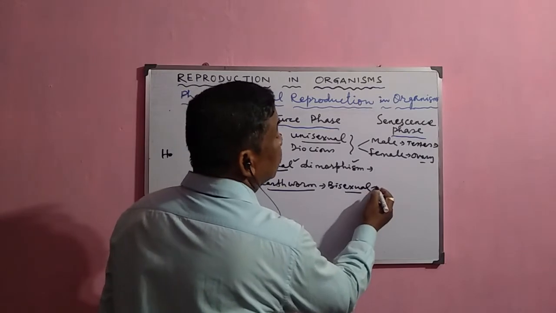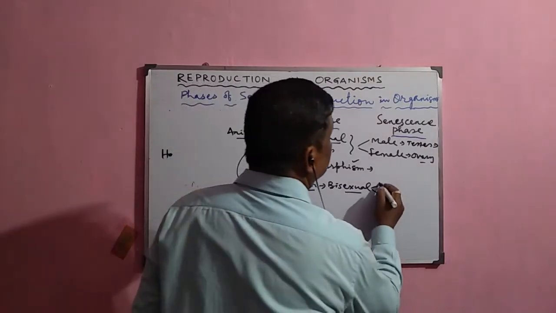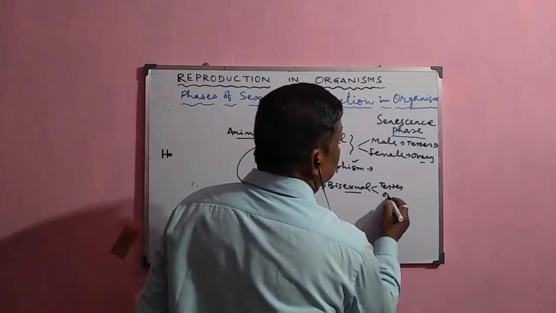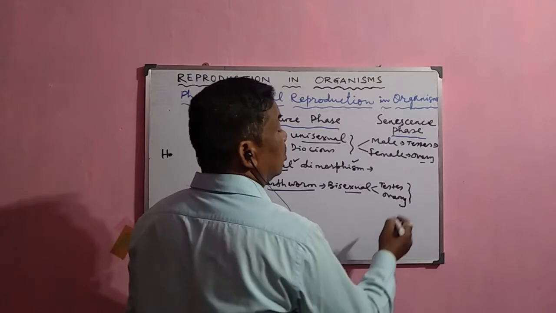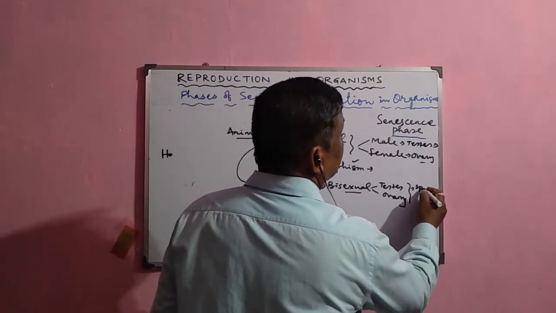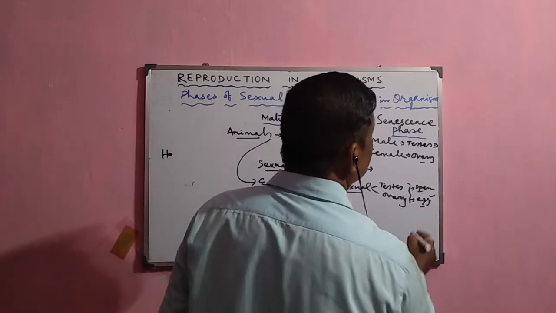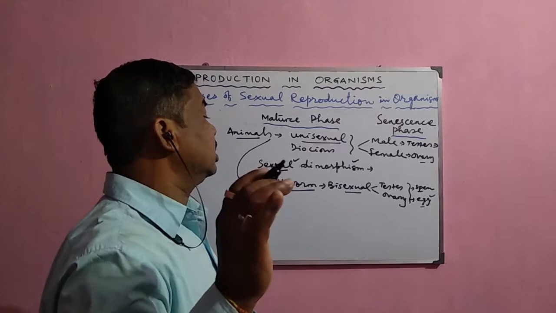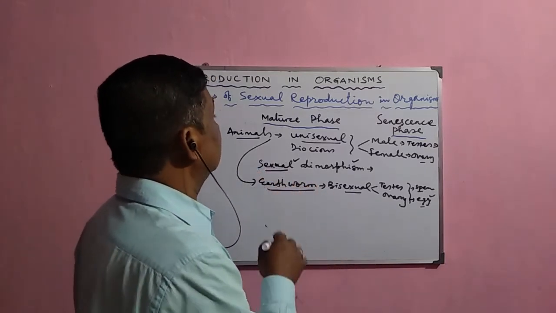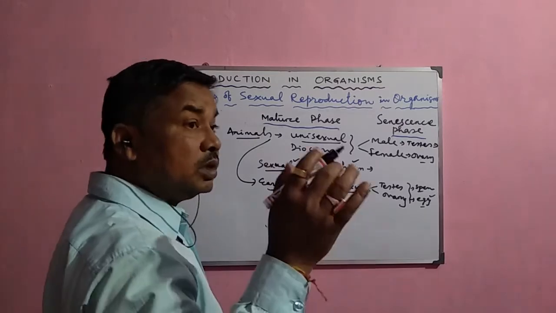Bisexual means what? Both male and female organs are present here, like your testis and ovary, both are present in the same individual. So that is why the male gamete or spermatozoa and the female gamete, the egg cell, are produced in the same individual. Of course, self-fertilization does not occur, that is a separate thing, but these are bisexual in nature. So some organisms or animals are bisexual, some are unisexual.